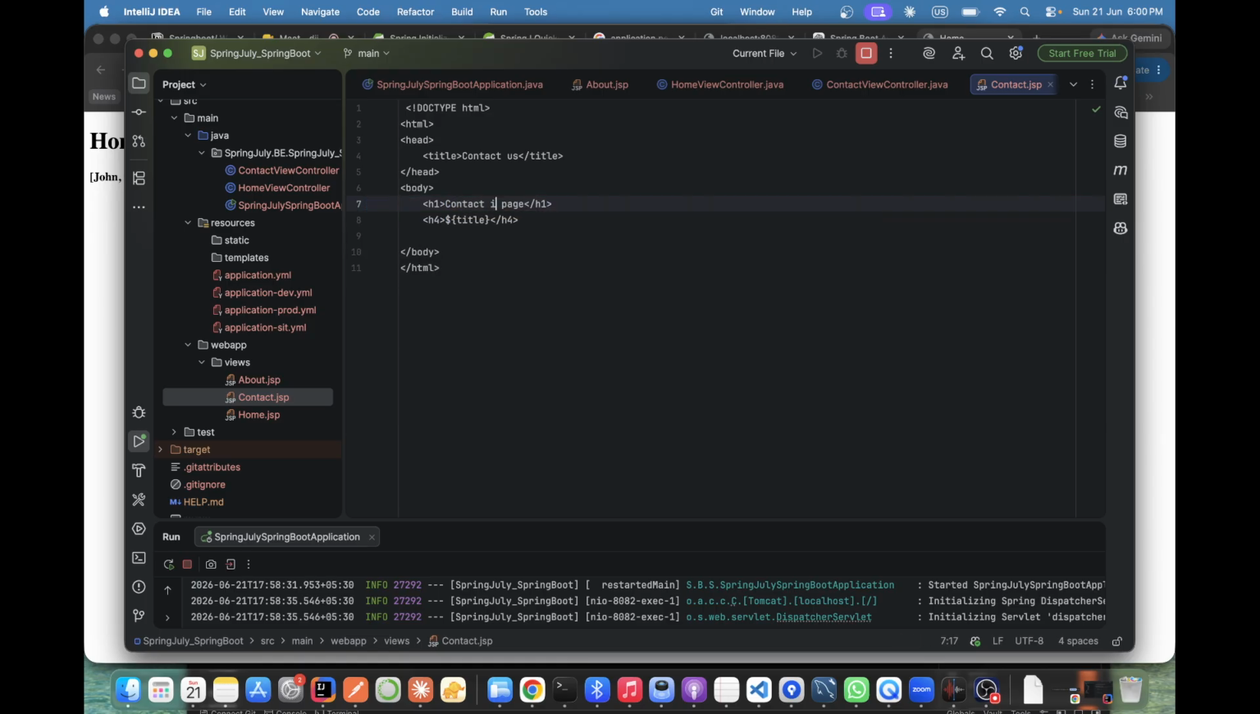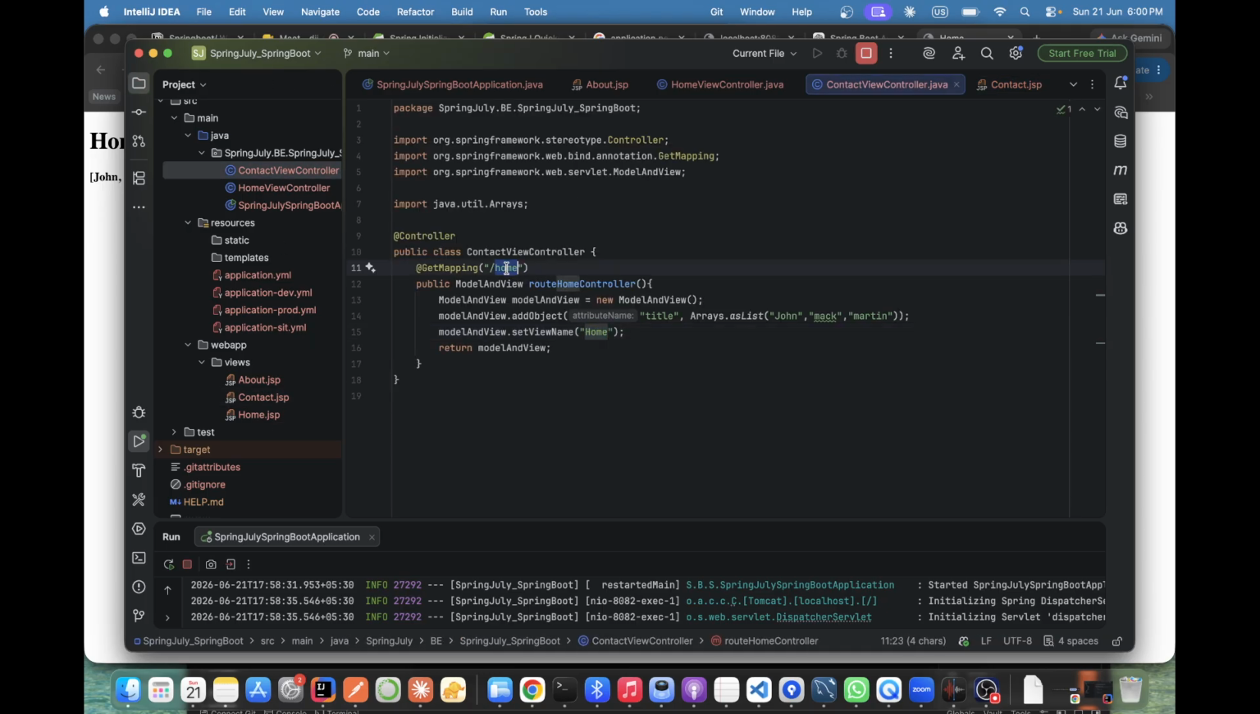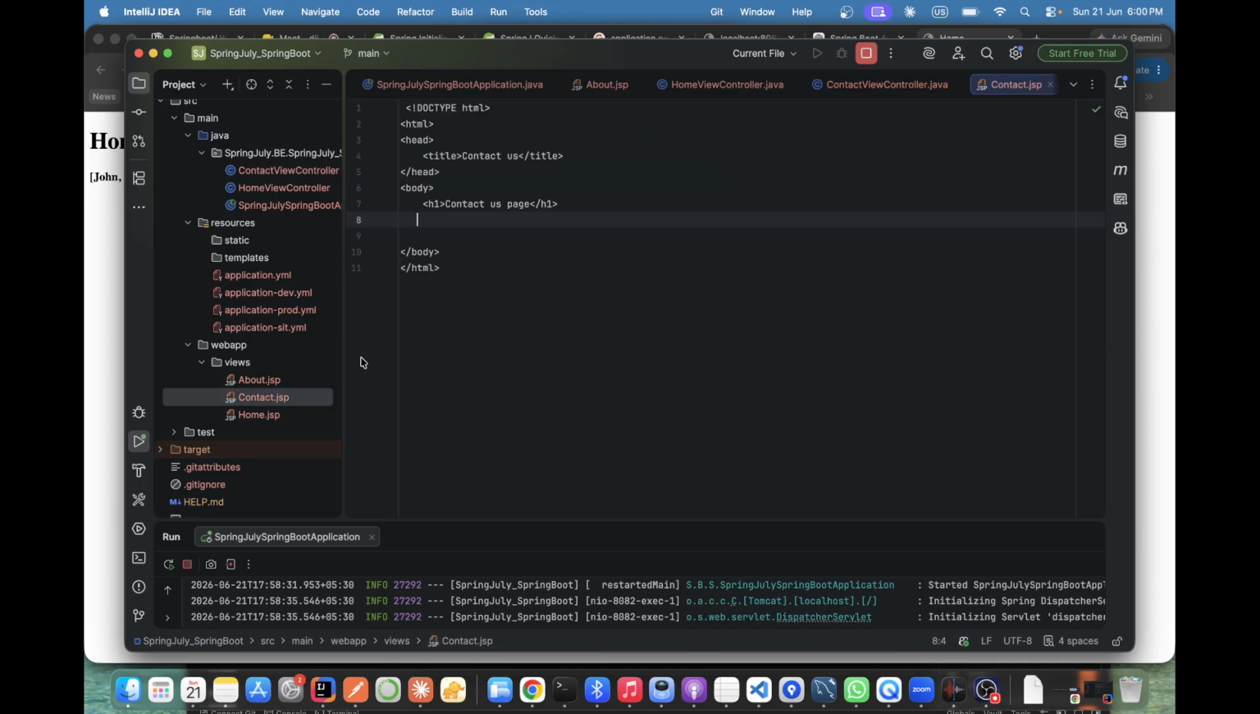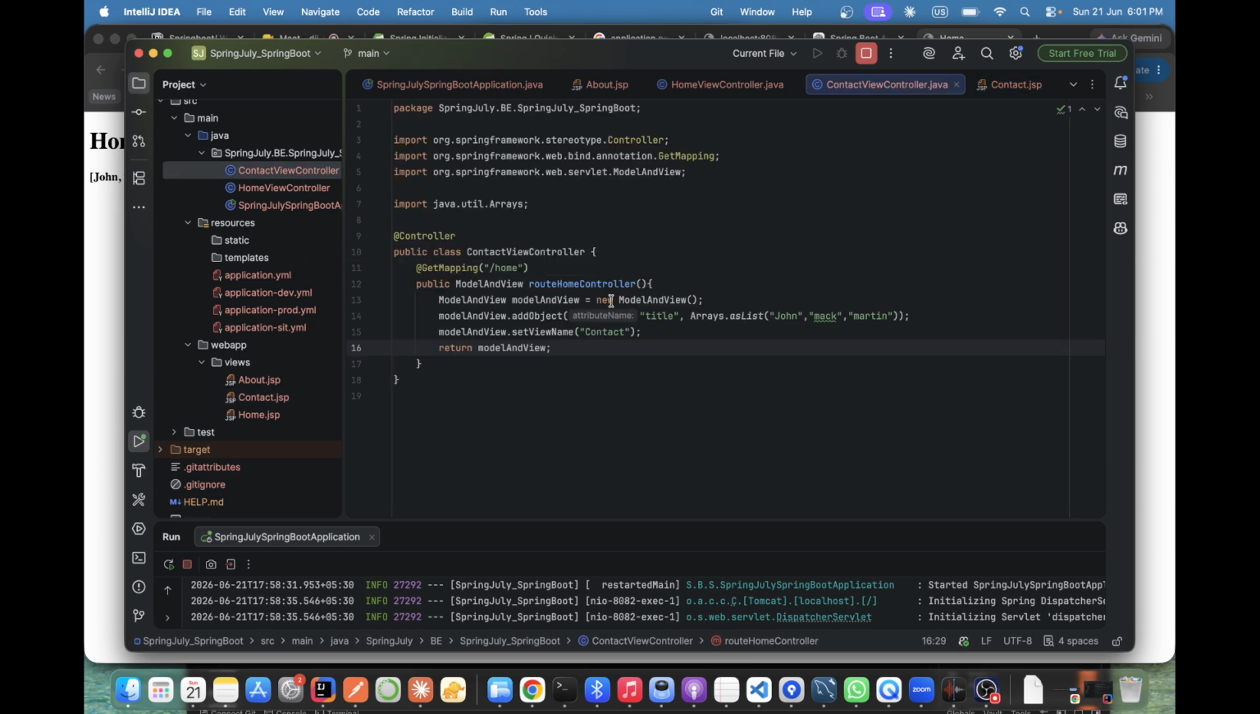Contact us page. This title, suppose a little bit of title, whatever is coming, or maybe remove it. Don't get confused. So controller: /home, I'm just keeping the same path. /home, but here I'm trying to render contact. Now you tell me, will it work? Go to the JSP, I just want to see that once. JSP contact. Now go back to the controller, contact controller.